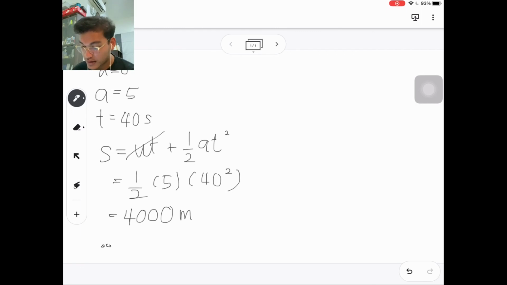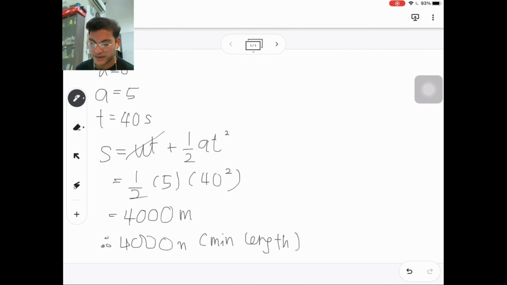Hence, the minimum length for the runway is 4,000 meters. So that is the first question, or question B.